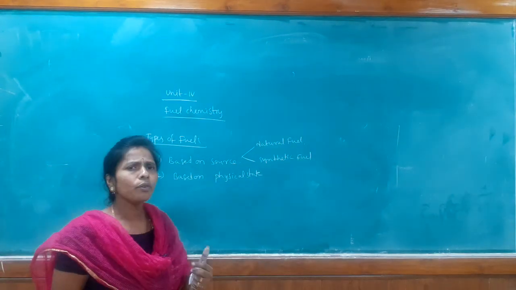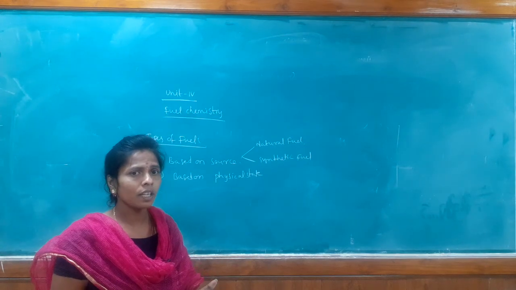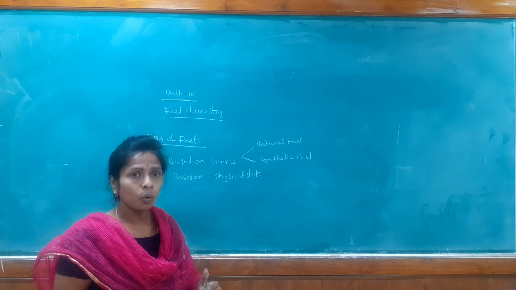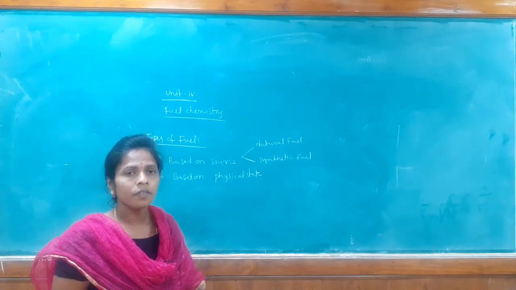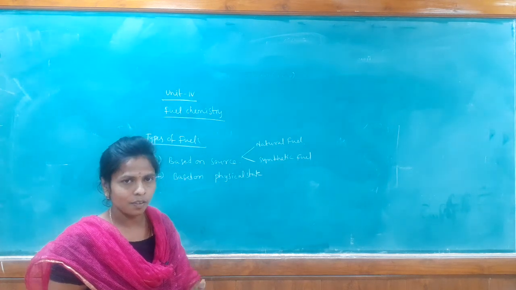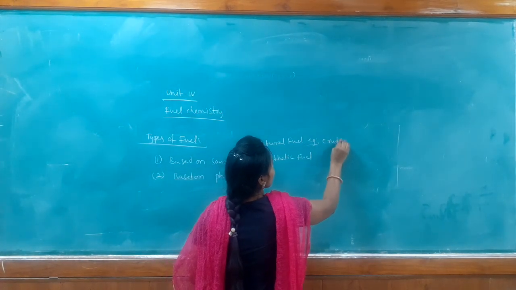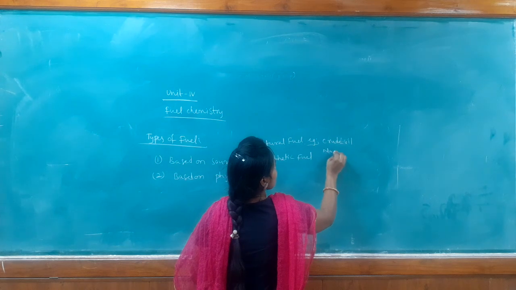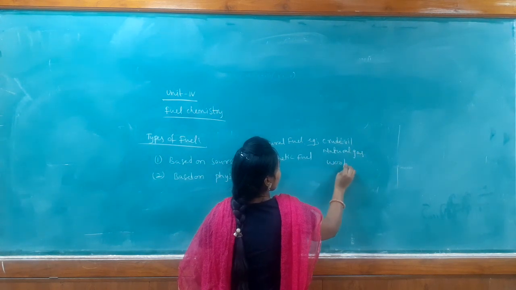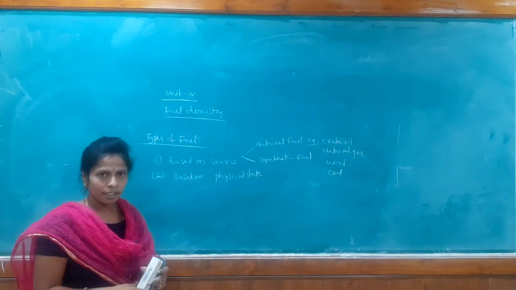But what fuels are synthesized in nature? One is crude oil, which is obtained from the earth crust. Another is wood, coal and also natural gas. Yes, so these are the examples of natural fuel: crude oil, natural gas which is obtained from the earth crust, and wood and also coal.